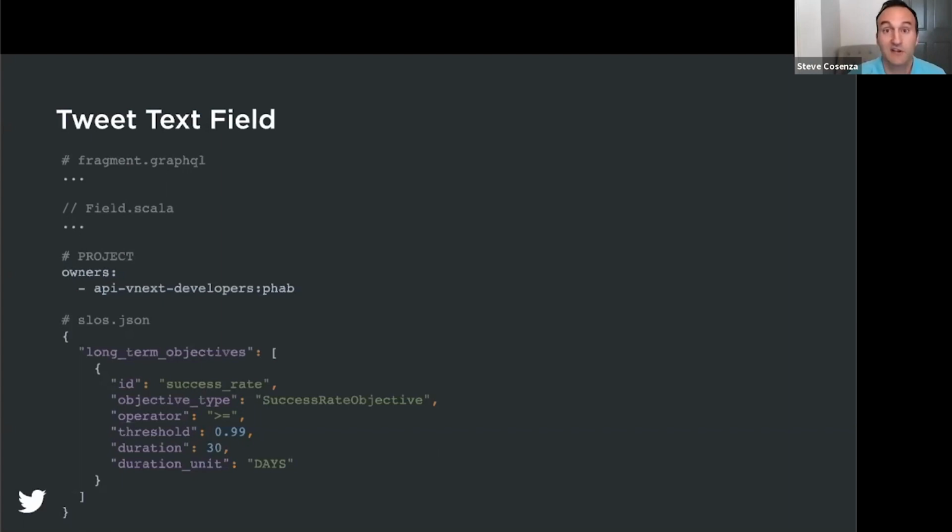So in that SLO, we define a 30-day service level objective. And in this case, we say that the success rate needs to be 99%. Now, this file isn't absolutely required, but if it is missing, we'll provide a default file for the platform. Okay, next up.